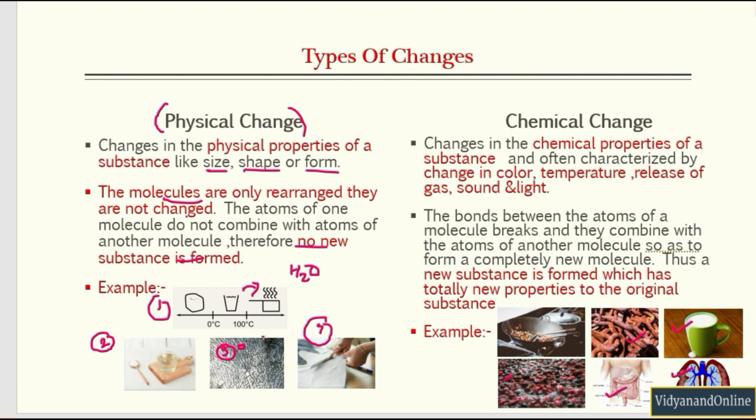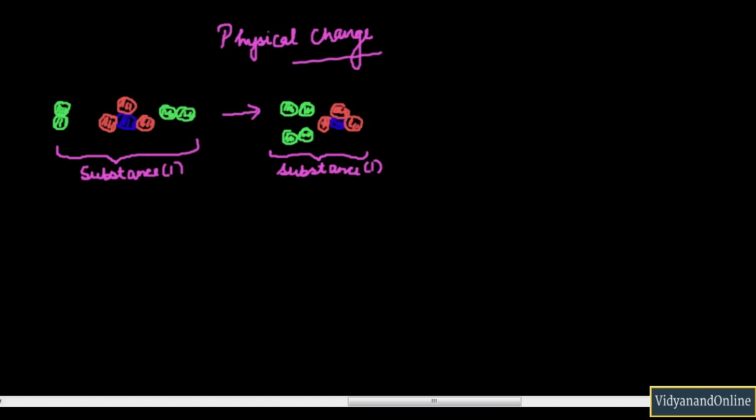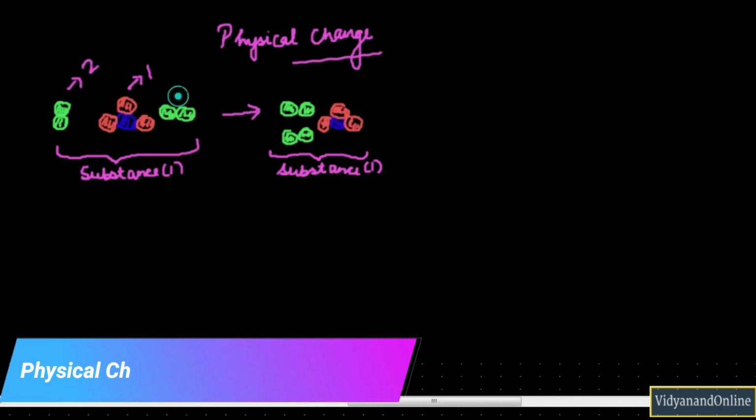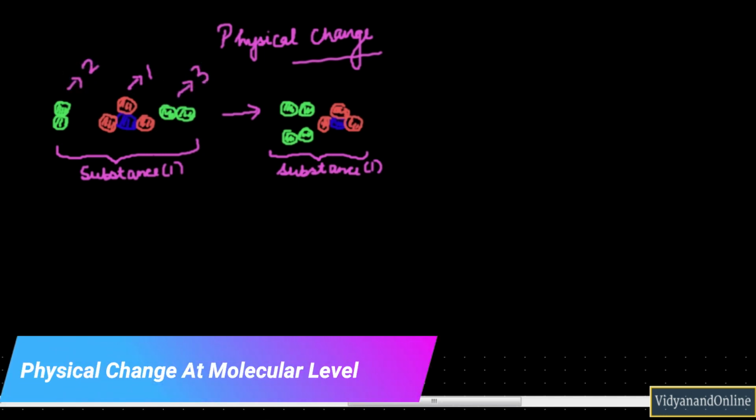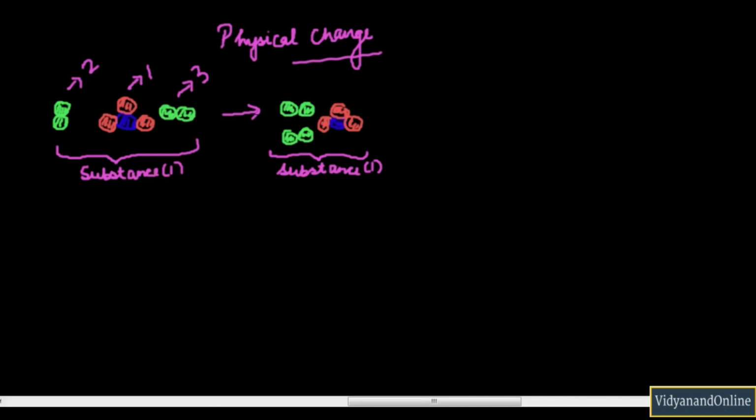Now I will tell you about physical change at the molecular level. Right now you have substance 1, which consists of 3 molecules. Suppose this is molecule number 1, molecule number 2 and molecule number 3. Now the substance is undergoing physical change. So see what will happen.